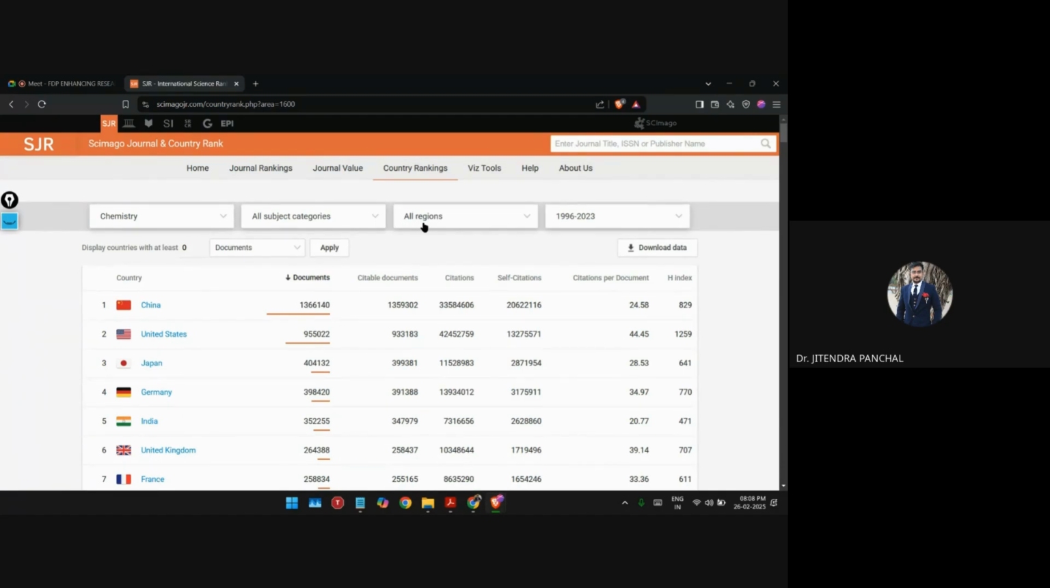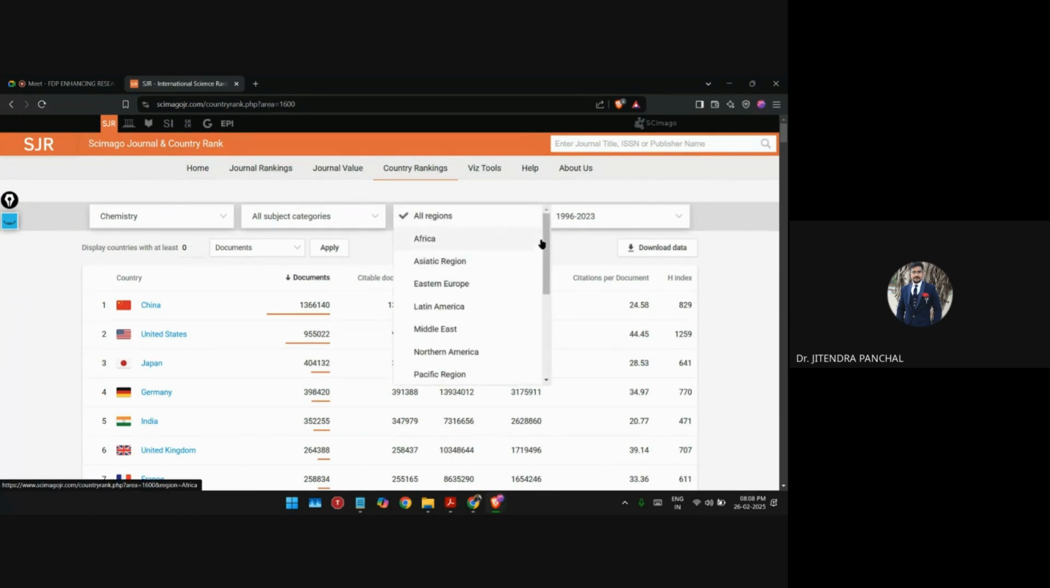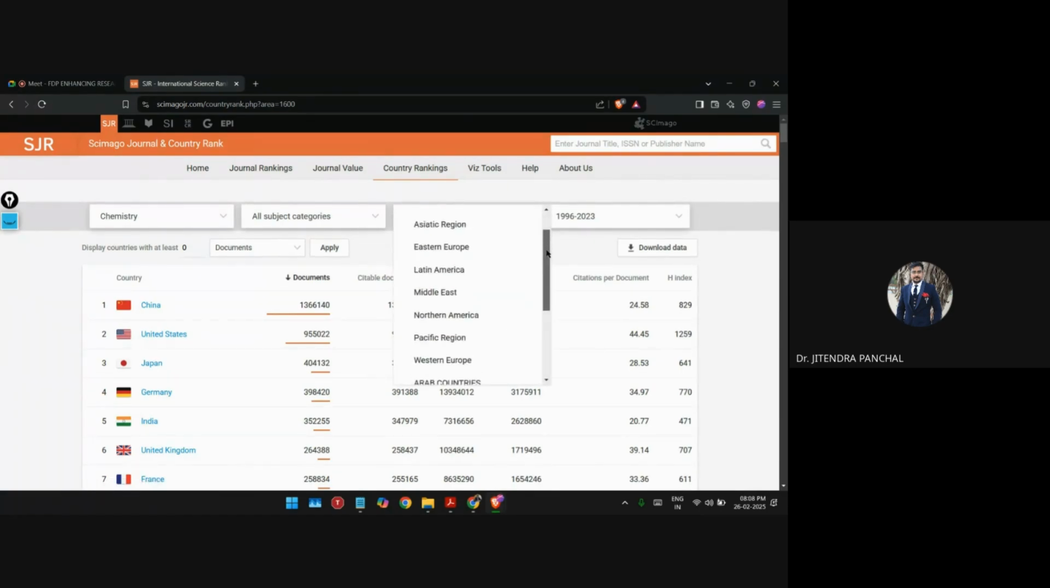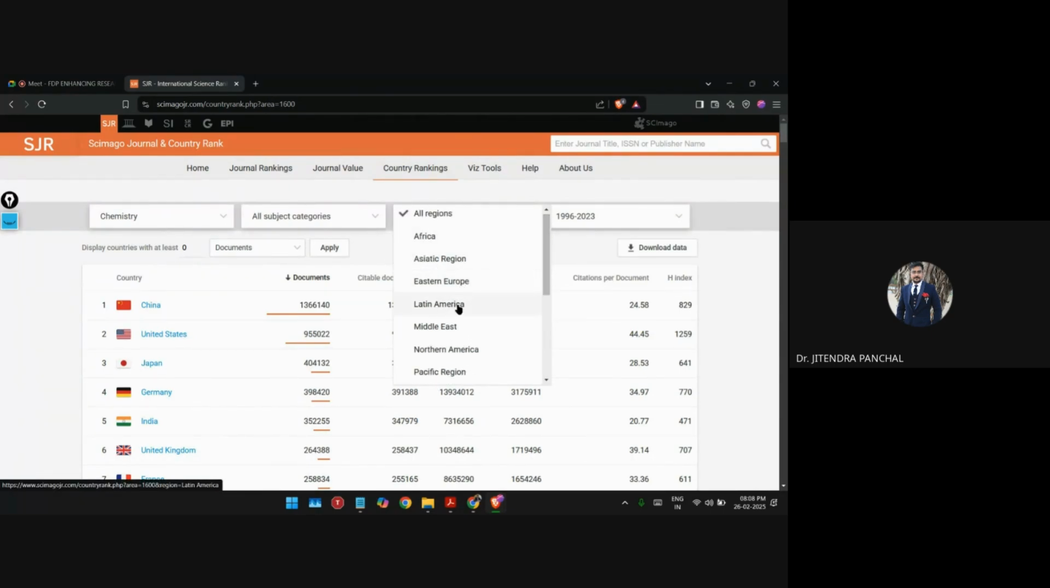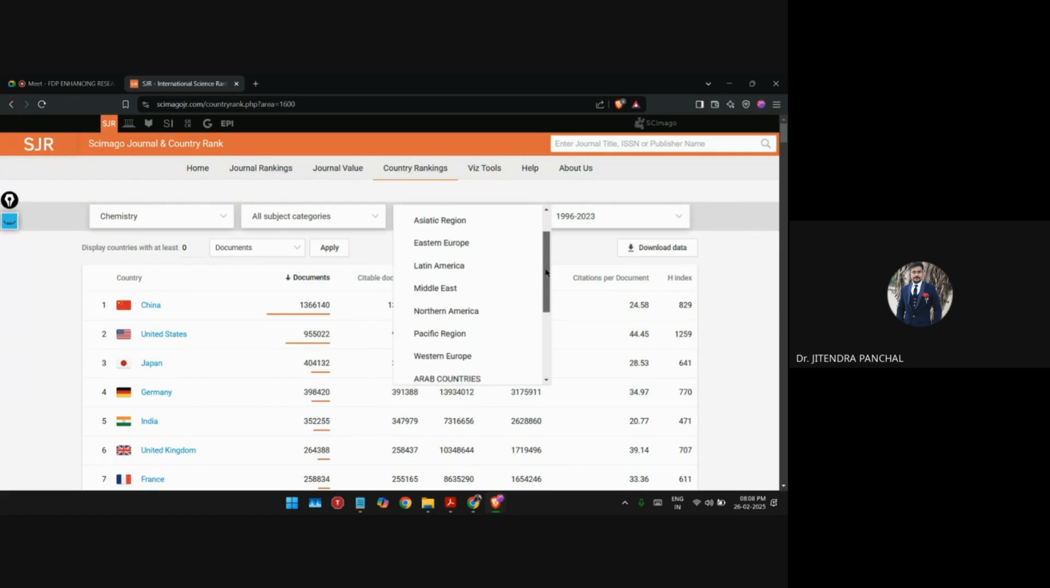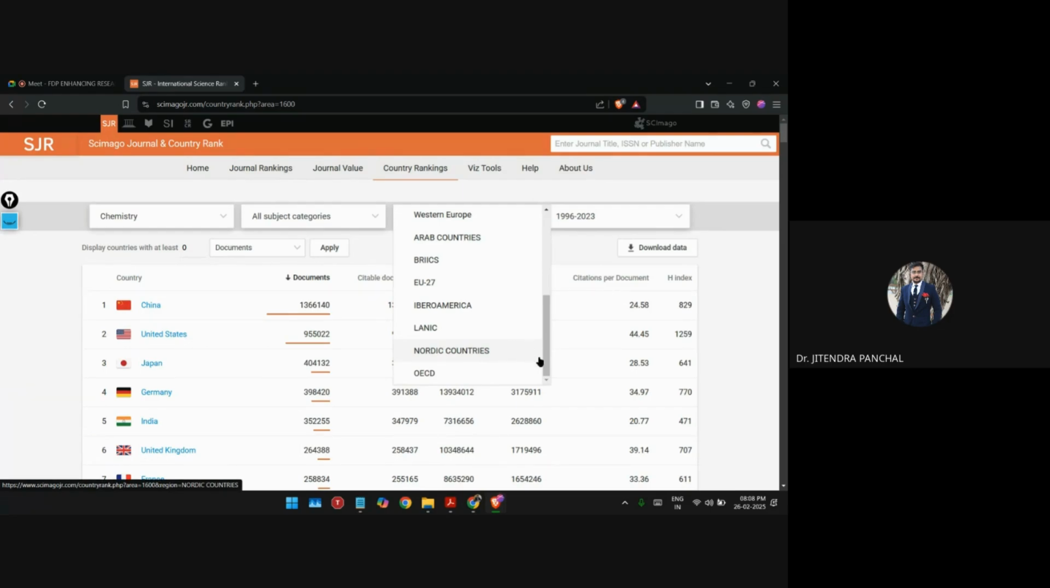And now when you come to the third tab, you can see it is written over here, all regions. Instead of all regions, you can select a particular region as well. Like over here, you can see Africa region, Asian region, European, and all these kinds of regions are given to you. So whatever you require, you can select, otherwise keep it as it is. There is no problem.